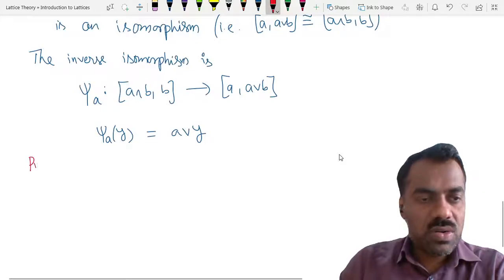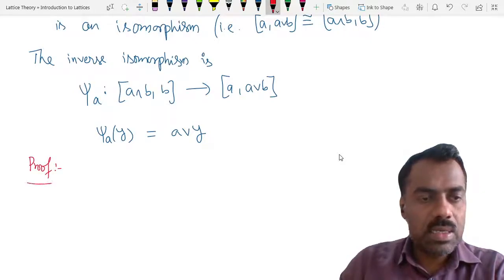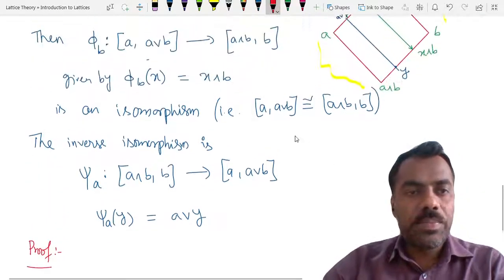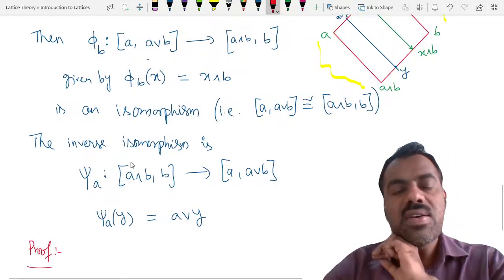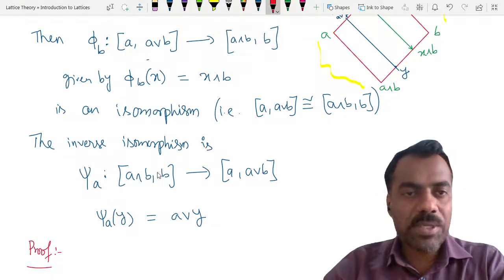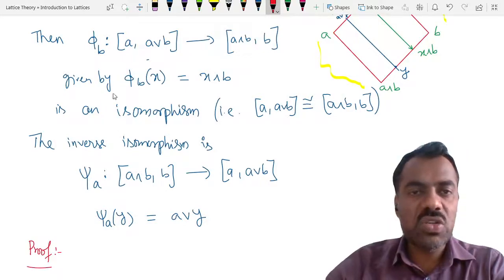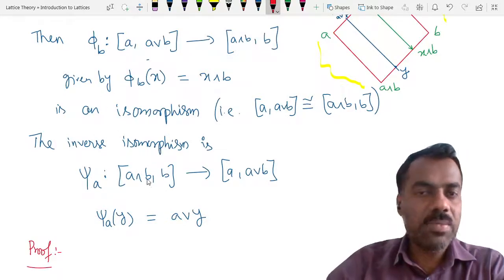Okay. So we'll try to prove that phi b and psi a are isotone maps and they are inverse to each other. Then they will become isomorphic.